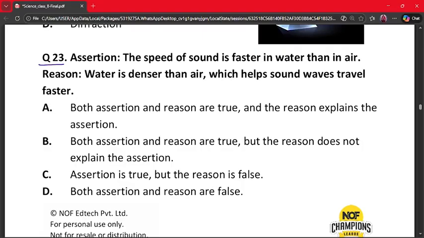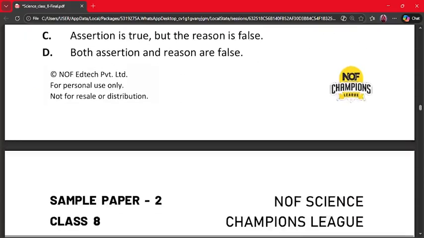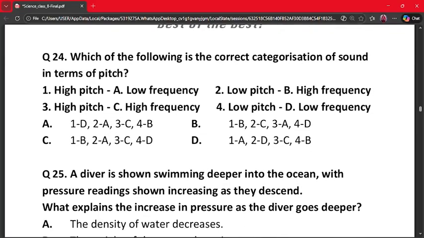So here sound travels faster in denser media and water is denser than air. So sound speed increases in water. So both statements are true and the reason explains the assertion. So our correct answer is option A. Let's move on to the next question, that is question number 24.